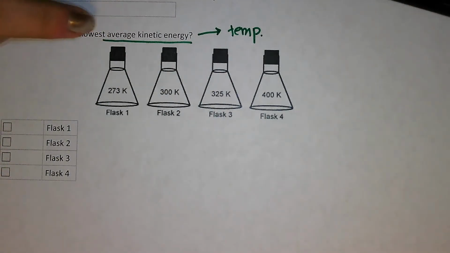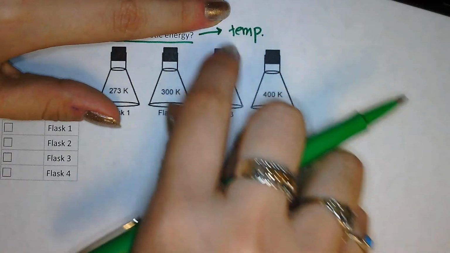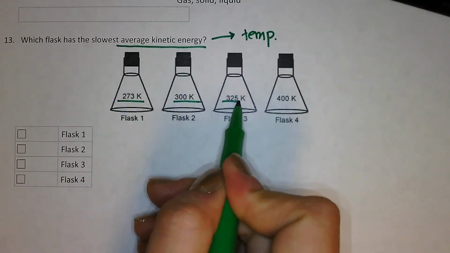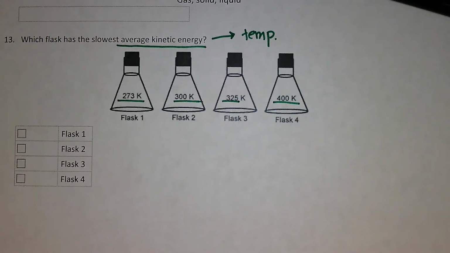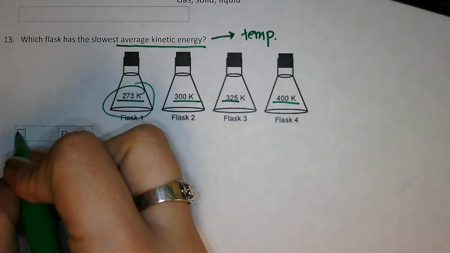So the slower the average kinetic energy is because the temperature is probably cooler. So you have to look at these temperatures and pick the lowest one. The one that has the slowest moving particles is going to be the coldest one. And that is flask 1 at 273.